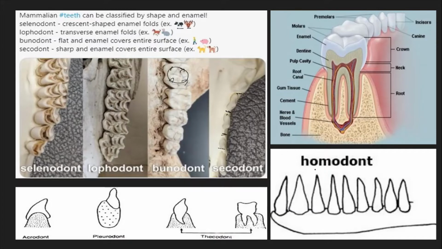Now, coming to what homodont teeth are, look at this. All are almost similar. Especially the crown part, you do not find any one of them pointed, one flat, one with ridges. All of them are pointy. So, such teeth are homodontic. Then thecodont: you can see that half or one third of the tooth is embedded inside the gums, or bony socket of the skull. Here also, this is the molar and this is the canine, which are inside the gums.